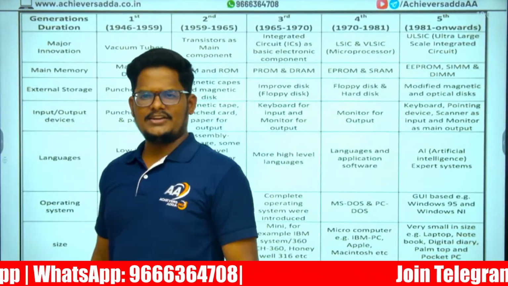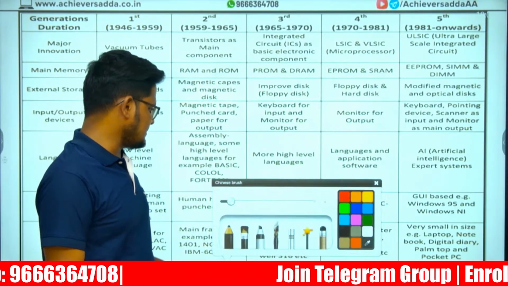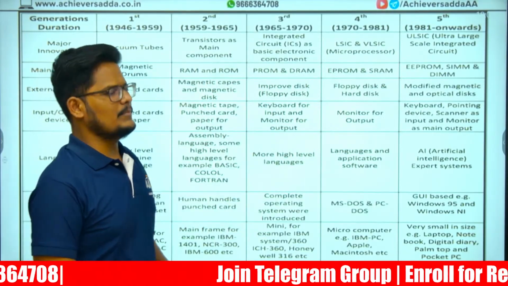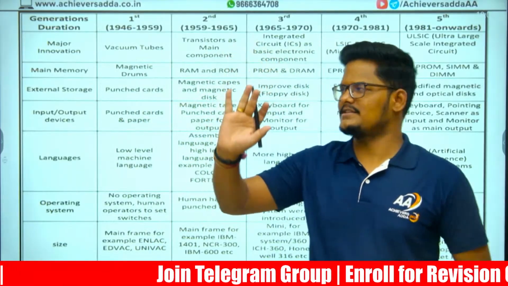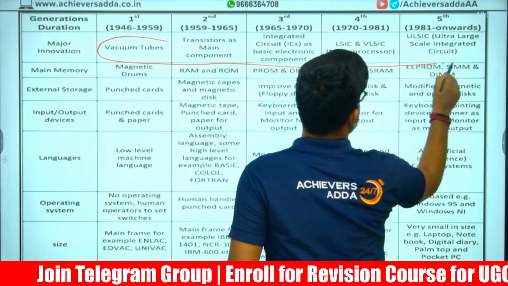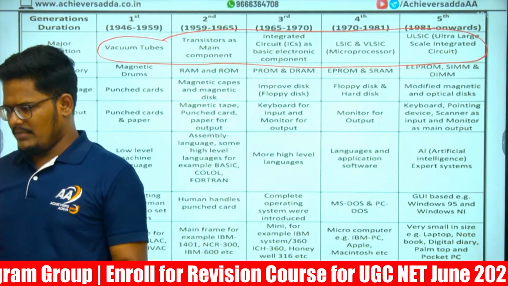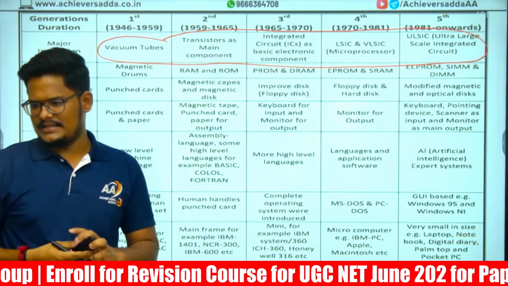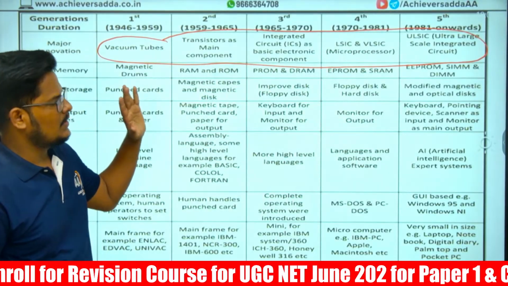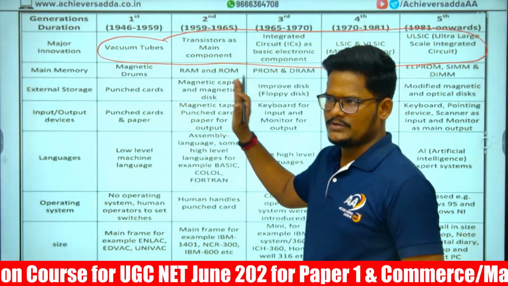First one, generation of computers. This is also one of the most important. I missed out in the list. Generations of computer, that too the first line area is most important. Whatever is mentioned in this area is important, and match the following questions are n number. Many match the following questions are there from this particular area. Sir, there are 5 generations of computer. 1, 2, 3, 4, 5.